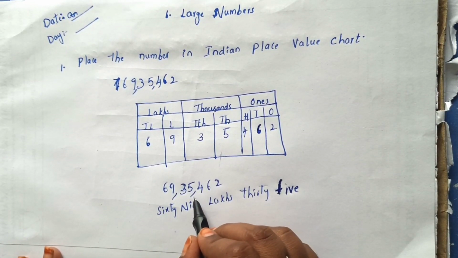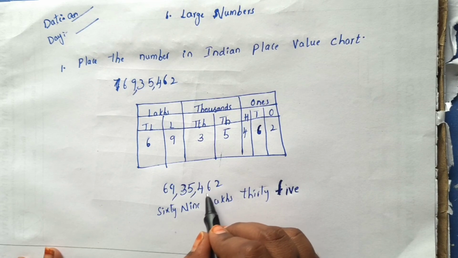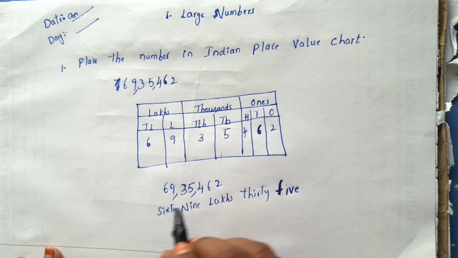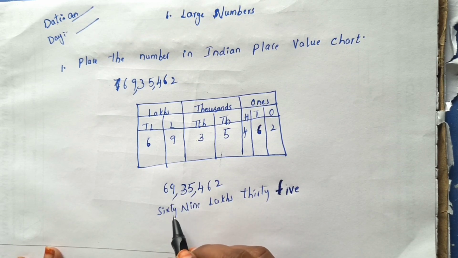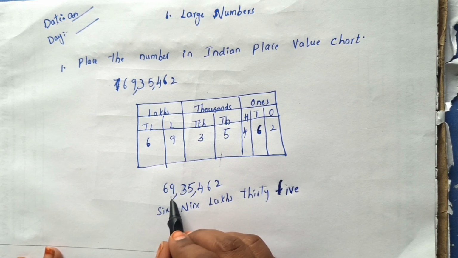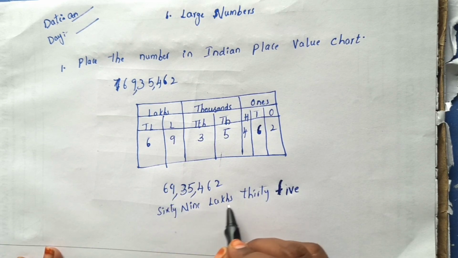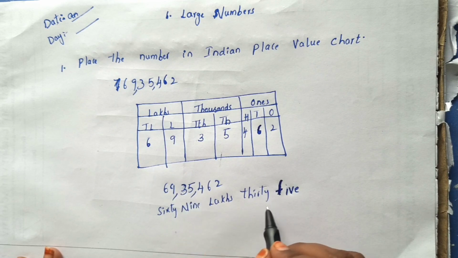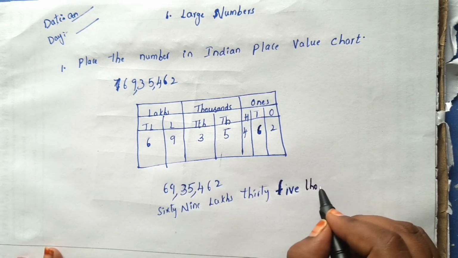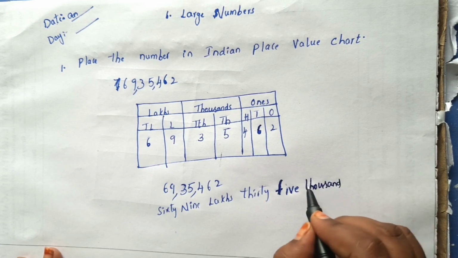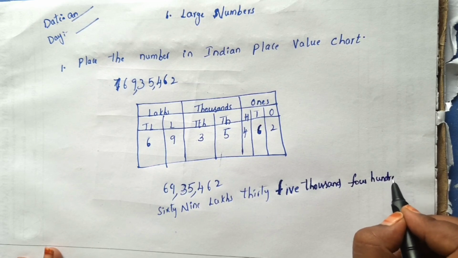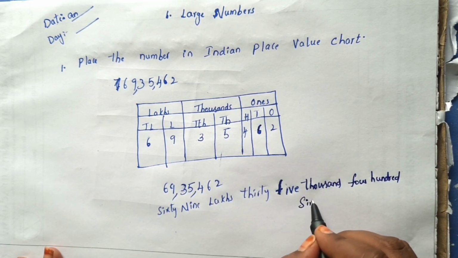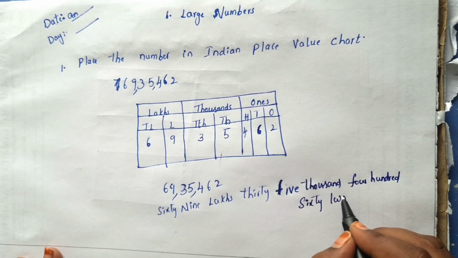After 3 numbers, place the comma. You know the ones period is divided into 3 place values. So after 3 numbers place the comma, and again after 2 numbers place the comma, and again 2 numbers. Now write the number name. Which period is this? Lakhs period. So 69 lakhs 35 thousand 462. In this way you have to do the homework.